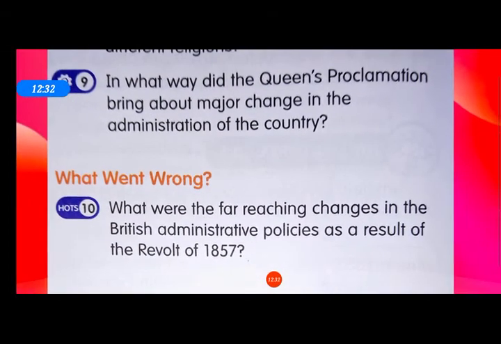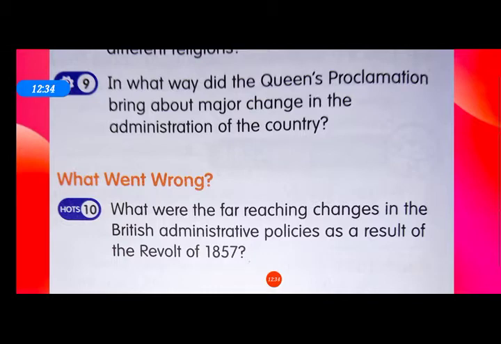Now, question number 10. What were the far reaching changes in the British administrative policies as a result of the revolt of 1857?